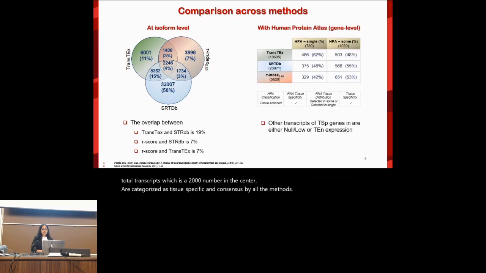So to further validate this, I next compared it with gene-level analysis, although this is not an apples-to-apples comparison, because they are experimentally validated across the single and the some category of the Human Protein Atlas. And an interesting finding here is that although our method shows good concordance as compared to the other two methods, we see that the majority of the tissue-specific transcripts are tissue-specific in one tissue, and the other transcripts of that gene are either null or low in expression. So this suggests that only one transcript of a gene, which is highly tissue-specific, is really necessary for that given tissue of interest.